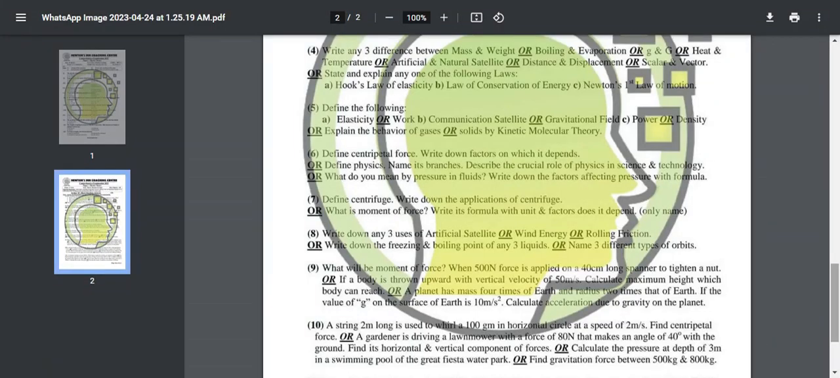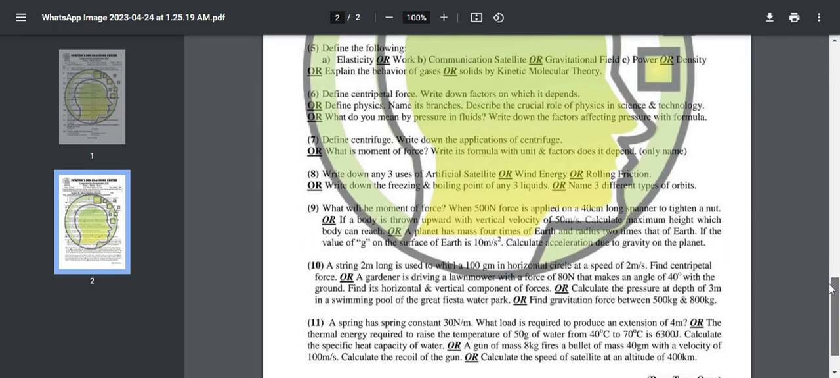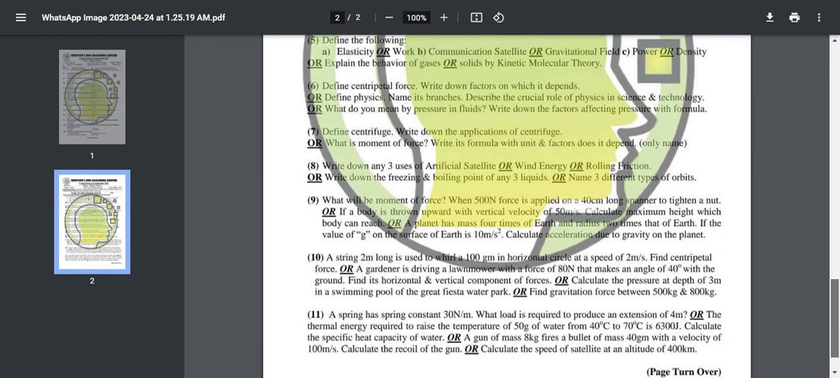Define physics, name its branches, describe the crucial role of physics in science and technology. What do you mean by pressure in fluids? Write down the factors affecting pressure with formula. Define centrifuge, write down the applications of centrifuge. What is the moment of force? Write its formula with unit and factors it depends on. Only name.